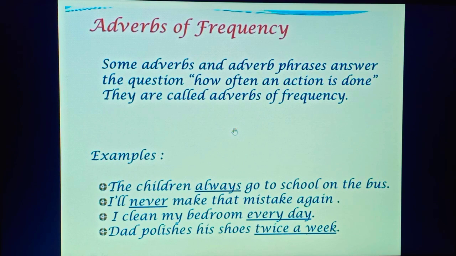In the example, you can see the first example is, the children always go to school on the bus. So, always shows what? It tells us how often or how frequently an action is done, right? It gives the answer to the question how many times. So, it is already clear in this sentence, always, right? So, it is what? Adverb of frequency.